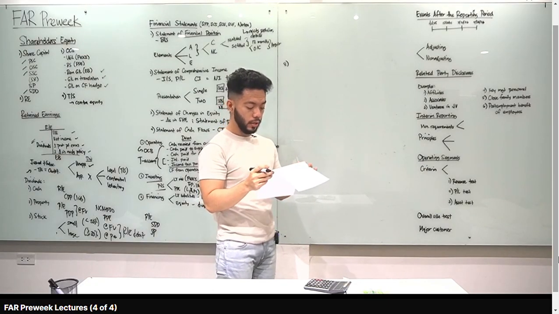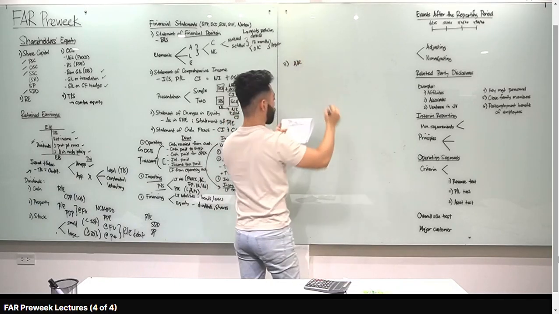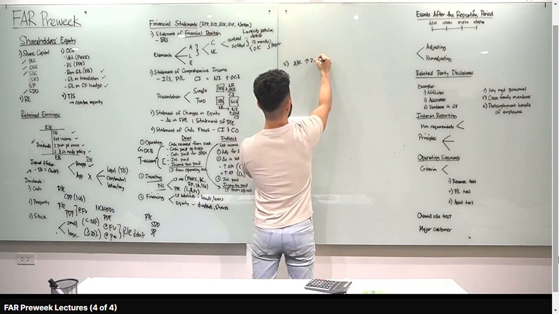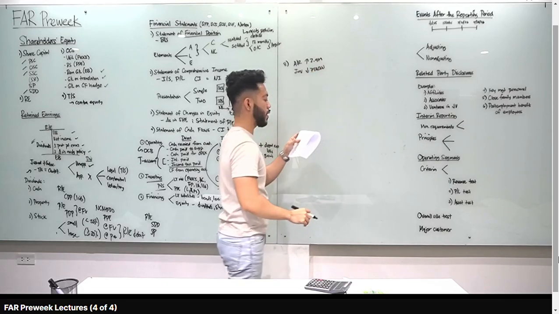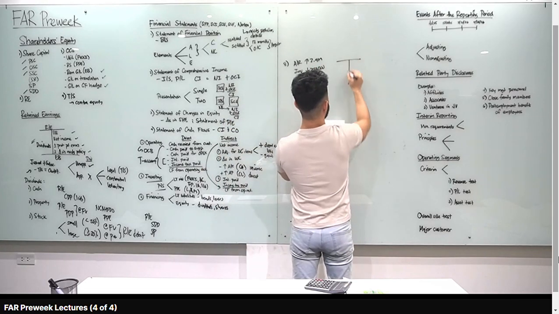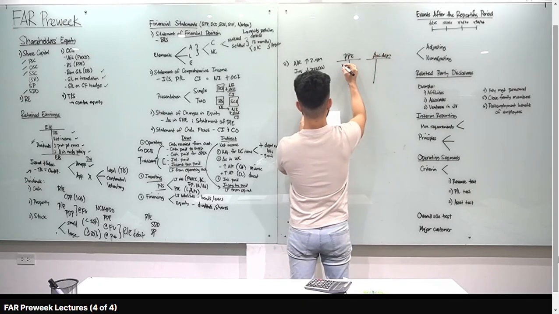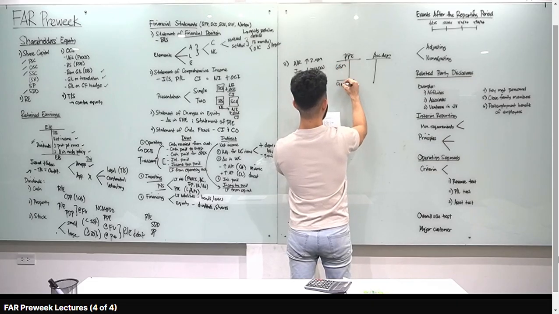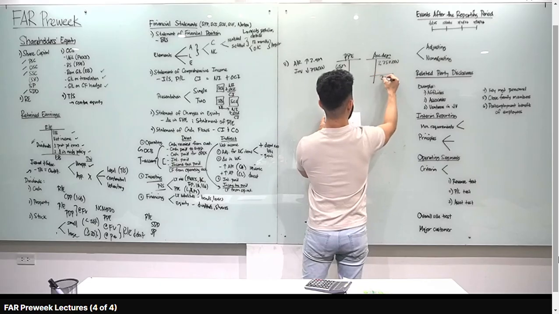Meron tayong cash. 2 years na given sa atin. AR natin, tama ba class? Yung AR natin, from 4.6 naging 7 million. 7 million minus 4.6, tumaas ng 2.4 million. Sulat muna natin. Next natin yung investments, bumaba siya ng 750,000. Tama? From 1,750 naging 1 million. PPE natin, mamaya na yan. T-account tayo sa PPE. Okay? And then, T-account tayo sa accumulated depreciation. So, PPE natin beginning, that is 6.5 million. And then, ending na PPE natin is 9 million. Accumulated depreciation naman, 250,000. And then, ending natin is 3 million.